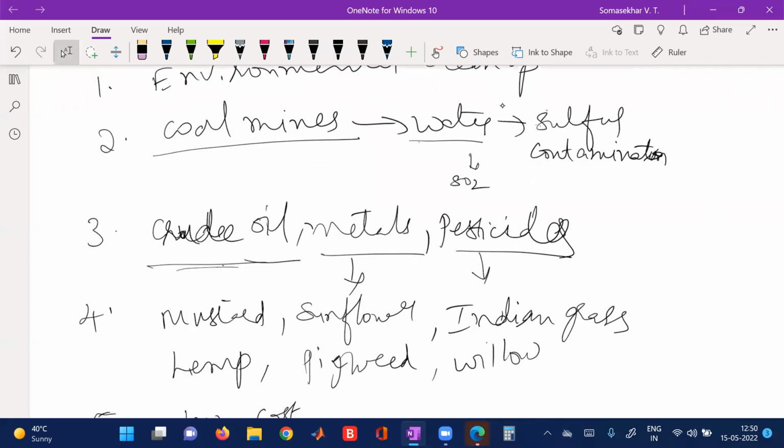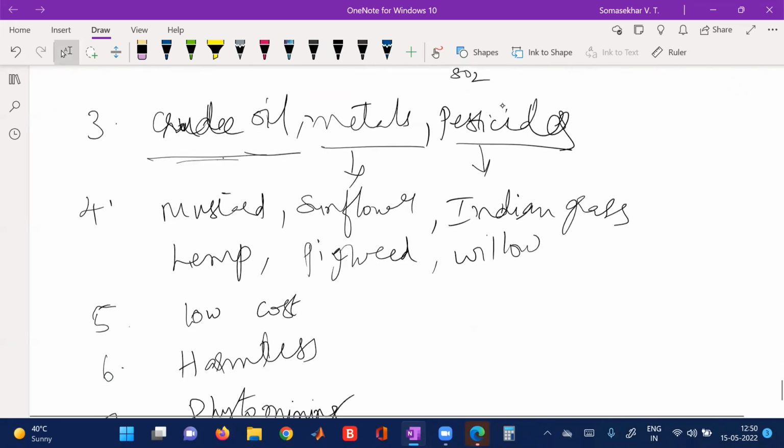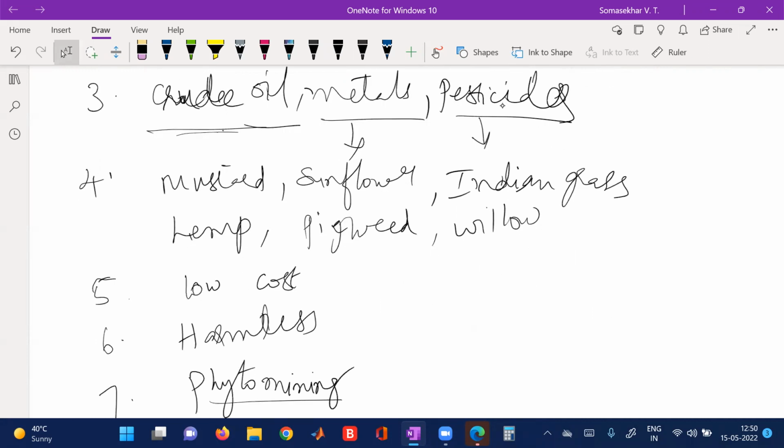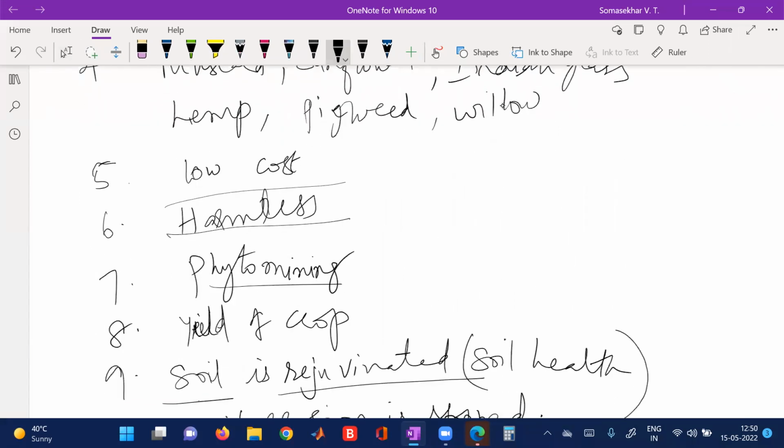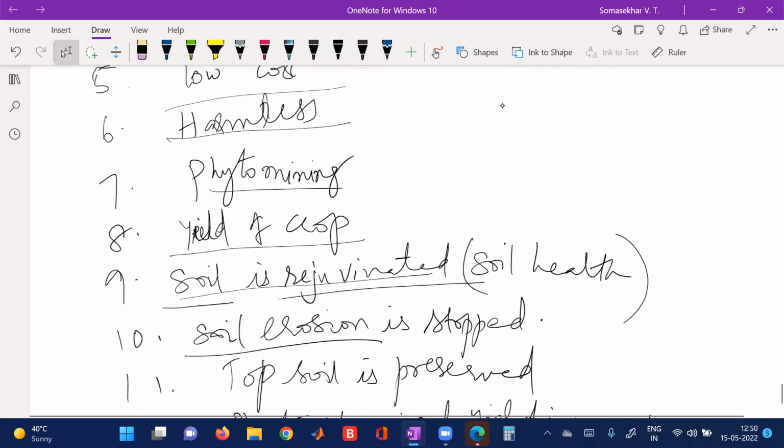Crude oil, metal, and pesticide contamination can be cleaned up. These are examples of the plants and trees which help in cleaning up the environment. Next, the process is low cost and harmless, the yield of the crop is increased, the soil gets rejuvenated, and soil health improves. Next, soil erosion is stopped and the topmost soil is preserved.